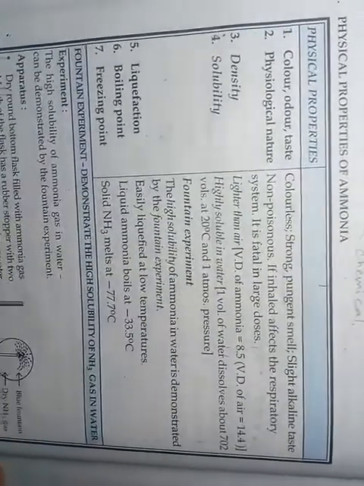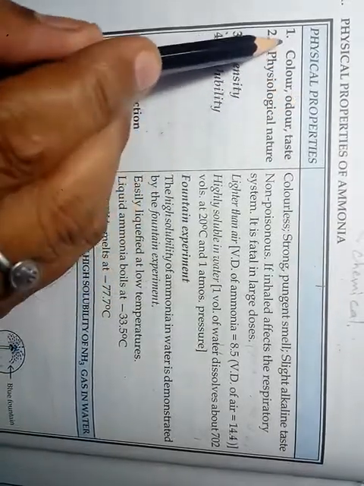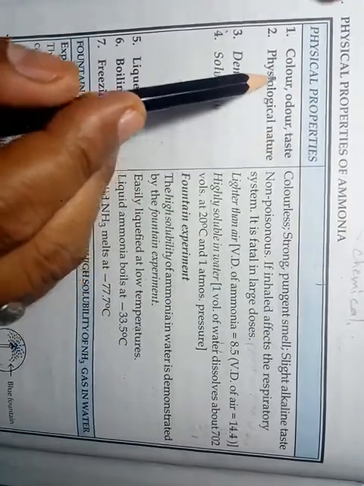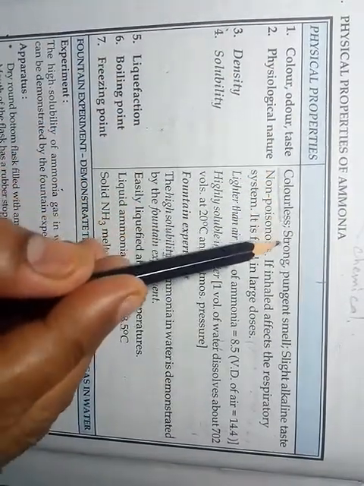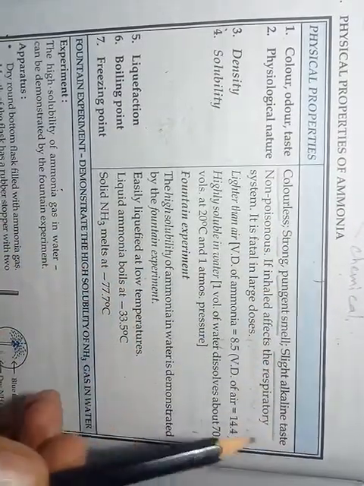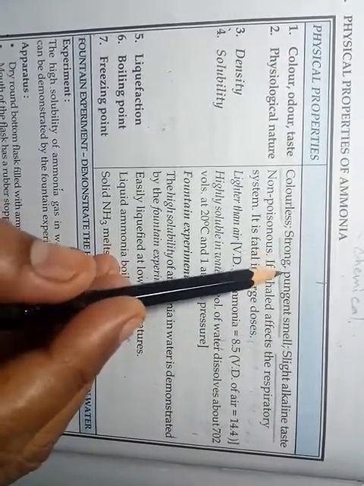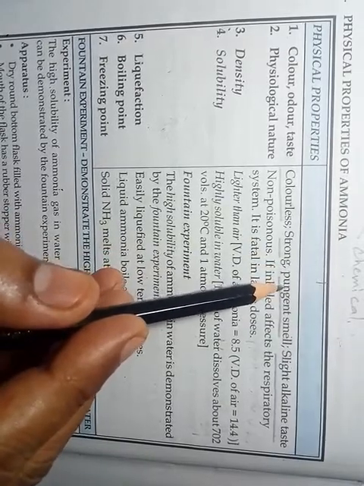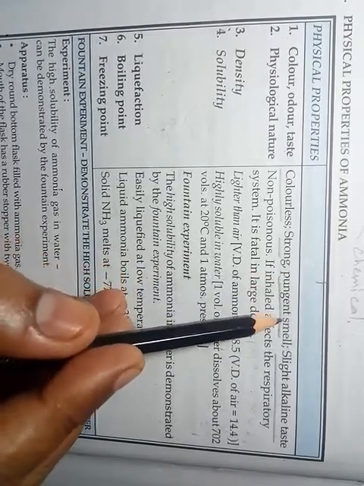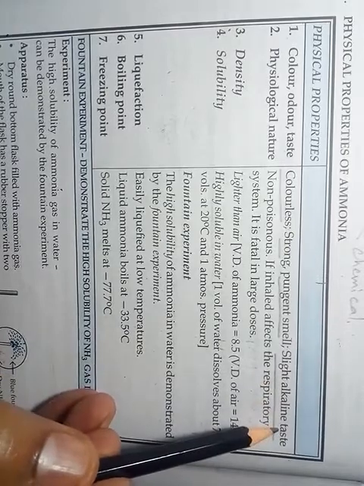So first we will discuss the physical properties of ammonia. The first physical property: color, odor, and taste. Ammonia is a colorless gas with a strong, pungent smell and a slight alkaline taste. The most important property here is the pungent odor of ammonia. So ammonia is a pungent-odored gas and slightly alkaline in taste.